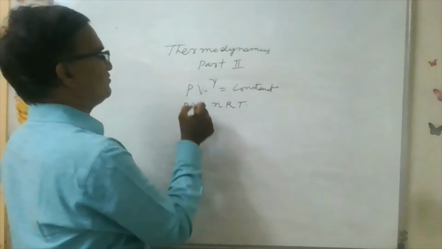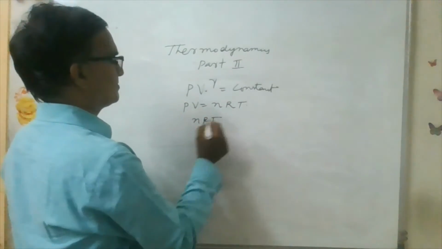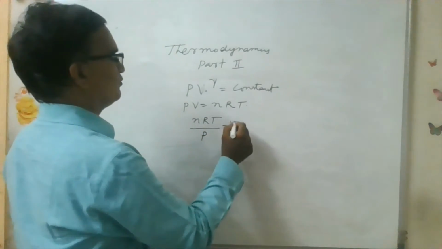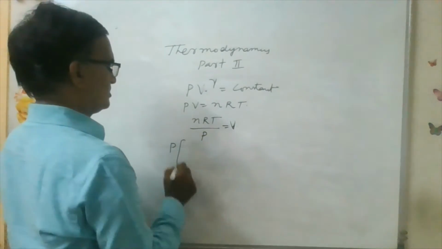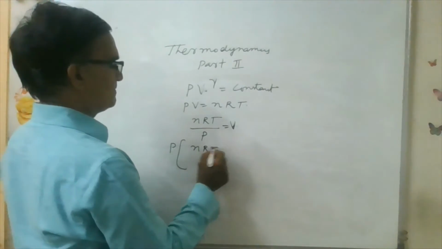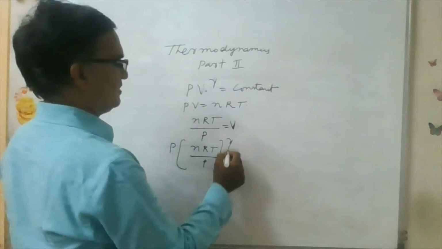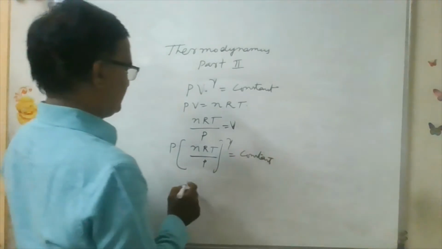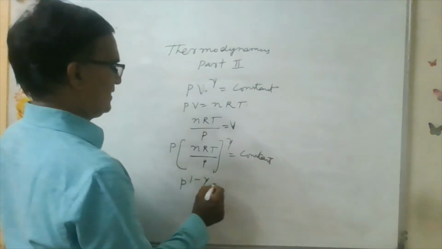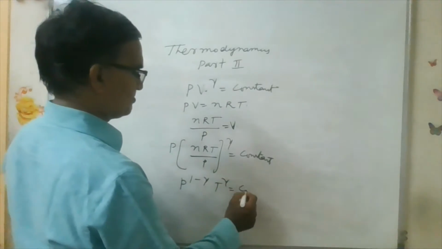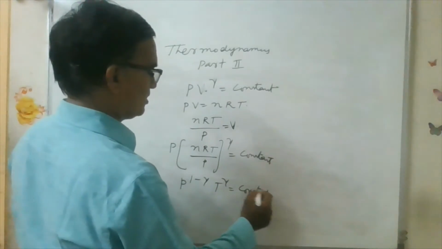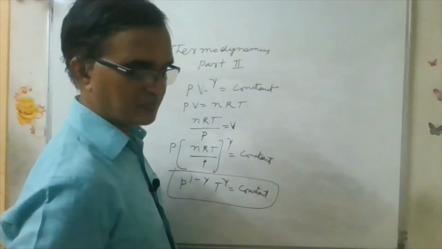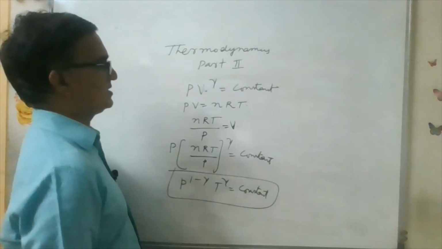Suppose in place of V you write V equal to nRT by P, then P into (nRT by P) whole to the power of gamma is equal to some constant. So what do you get here? P to the power of 1 minus gamma, T to the power of gamma is equal to some constant. This is another equation here.